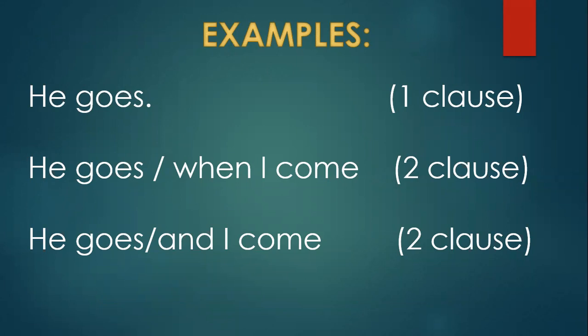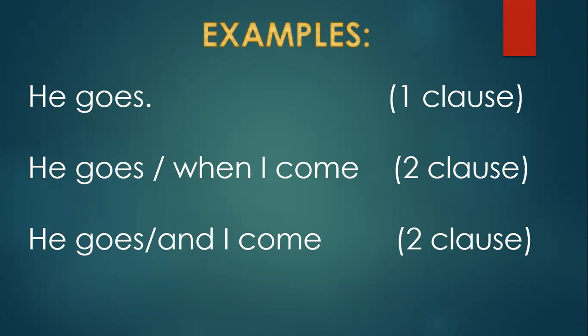The first sentence, he goes. That sentence is a complete sentence, and the meaning is also complete. He goes, maybe he goes every day to office, or he goes home every day.